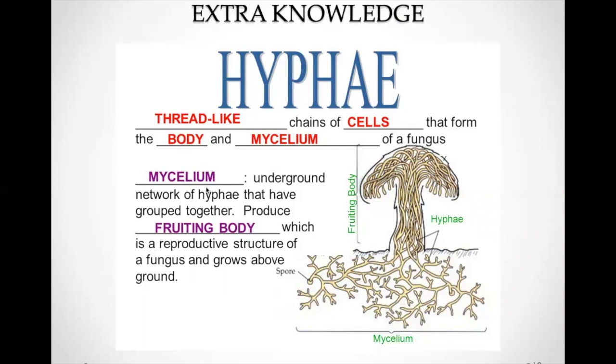So the mycelium is the underground network of hyphae that have grouped together, and they produce a fruiting body, which is a reproductive structure of a fungus, and it grows above the ground.